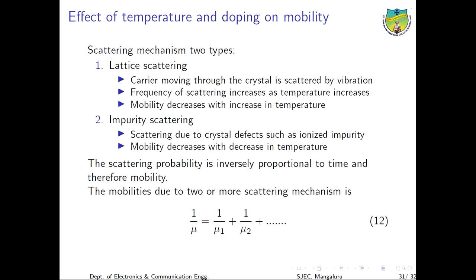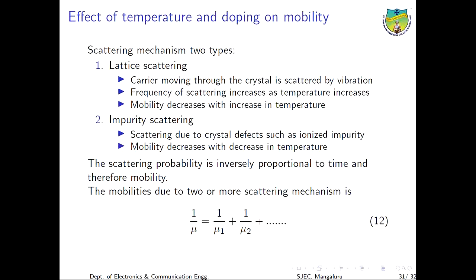Basically, there are two types of scattering mechanism that influence the electron and hole mobility. The first one is the lattice scattering, and the second one is the impurity scattering. In the lattice scattering, a carrier moving through the crystal is scattered by the vibration of the lattice, and this vibration can basically happen due to the temperature rise.